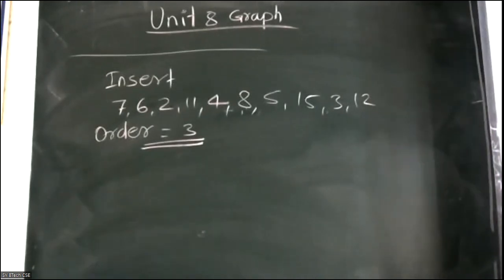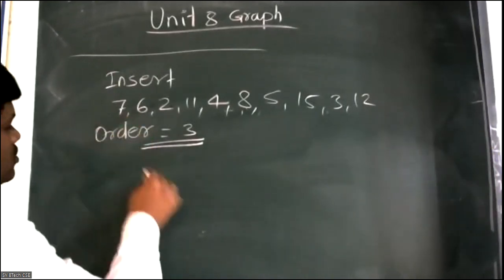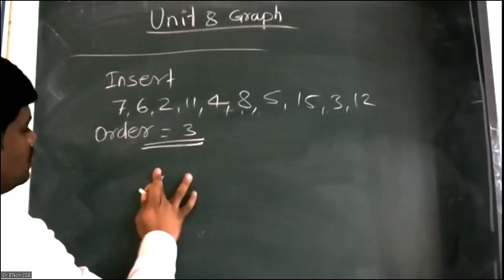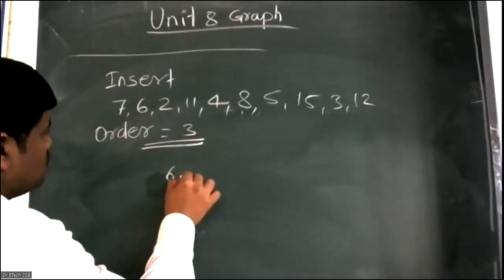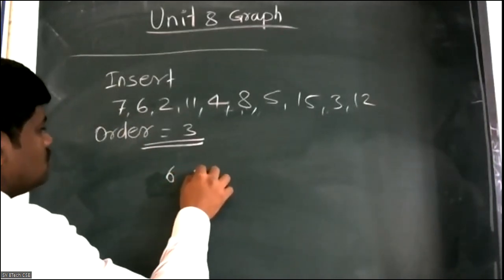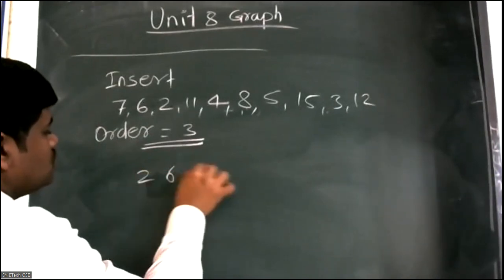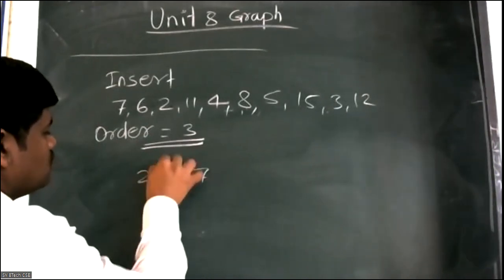So how will this problem be considered? First you are considering 7. So what will be the first node in that case? 6 2 7, right?